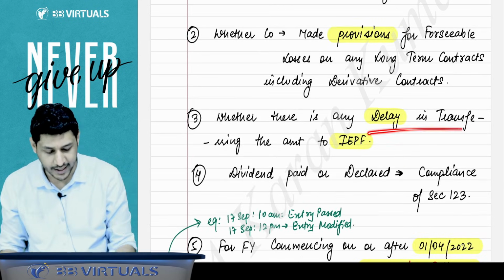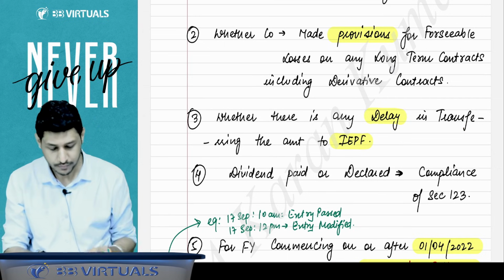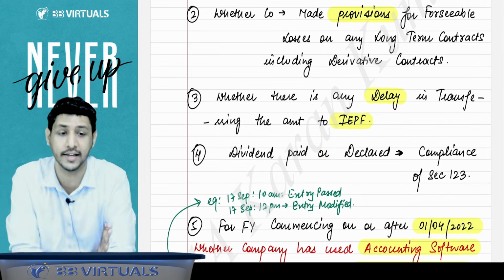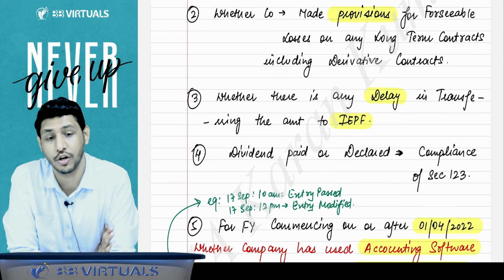Whether there is any delay in transferring the amount to IPF, the auditor will also state this in the audit report. Whether the dividend was declared and paid as per the compliance of section 123 or not.